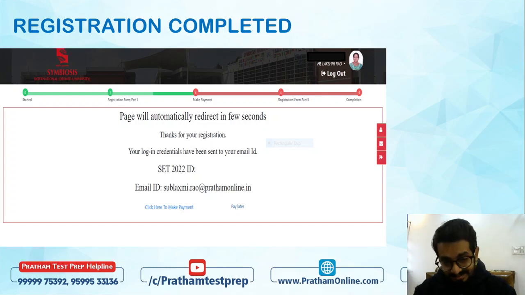Why? Because whenever you will be giving the entrance test, you will be getting the admit card before that. Admit card आप उसी credentials को use करके आप निकालेंगे जो आपके पास username password आपको Symbiosis ने send किया है. So please save it somewhere. For Pratham students, हमने क्या कर दिया है, which is an option called Forms Wallet in the Pratham account, जहाँ पर आप अपने username and passwords को save कर सकते हैं, and you can use your credentials whenever it is required. So आप उसको save करके रख लीजिए Forms Wallet में, and you can fetch the information whenever it is required.